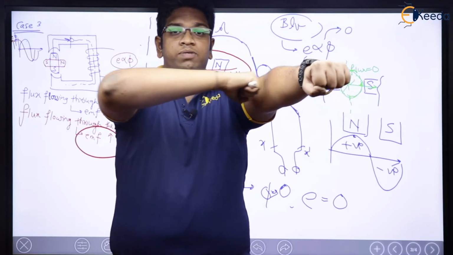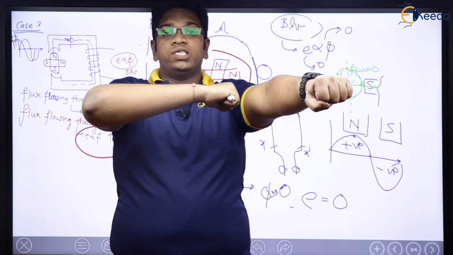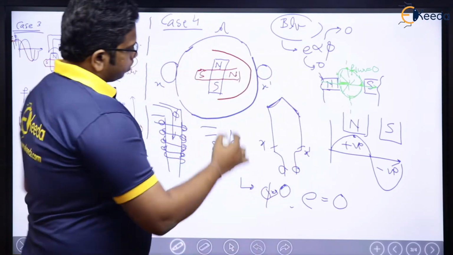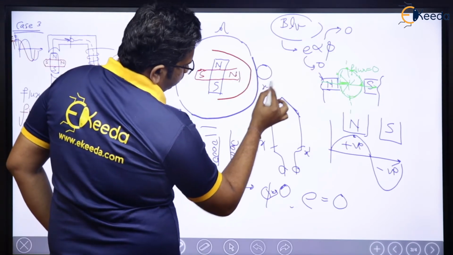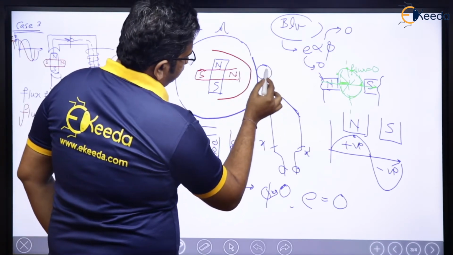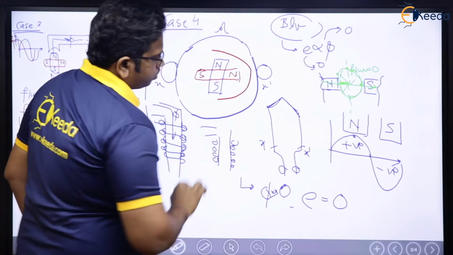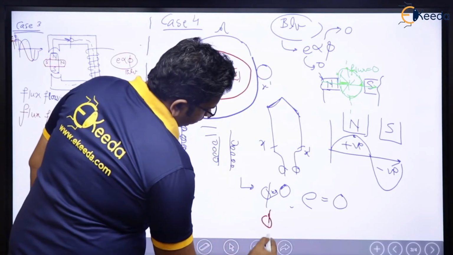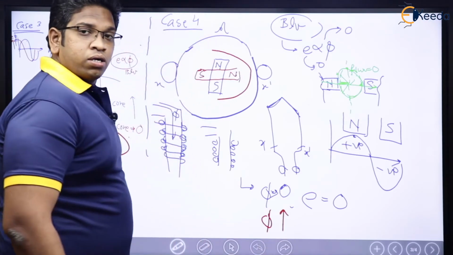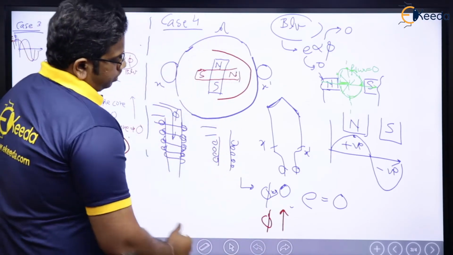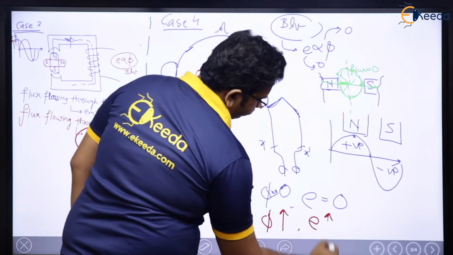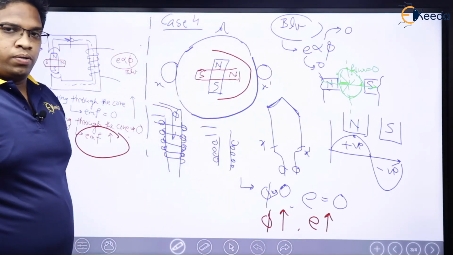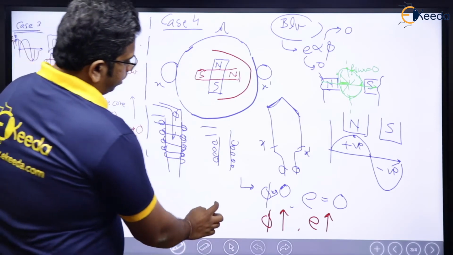What is the flux influenced by this conductor? How much is the flux influenced by this coil side? Maximum. This particular coil side or this conductor is under the influence of this flux maximum, which means here flux interaction is maximum. Rather, flux influenced by this conductor is maximum. So EMF is also maximum. Now, see here. Let me conclude.